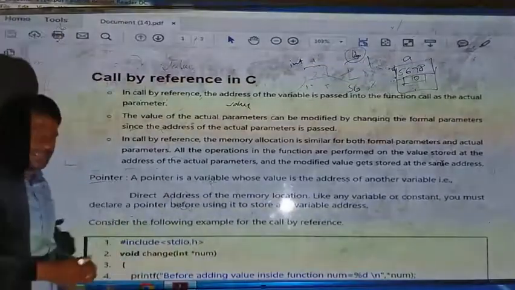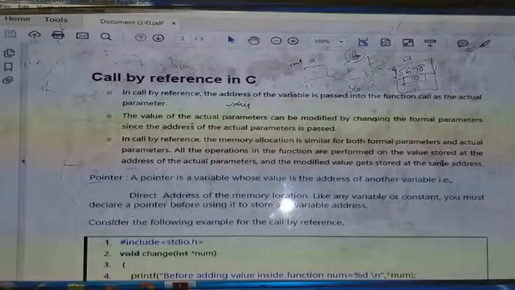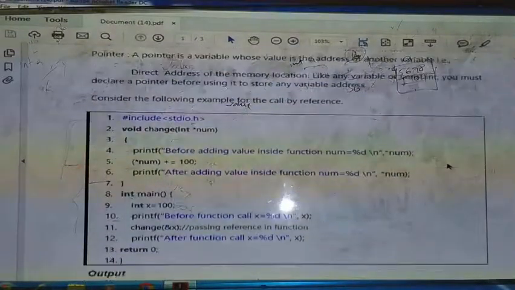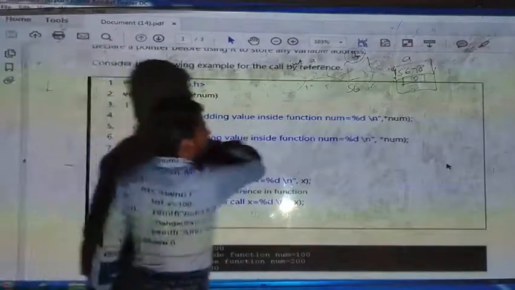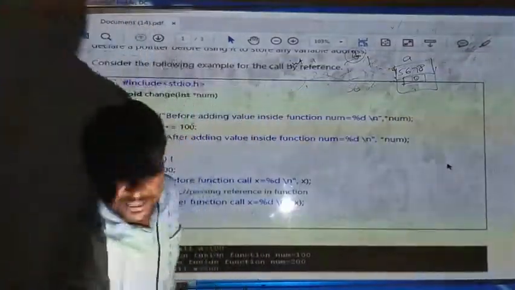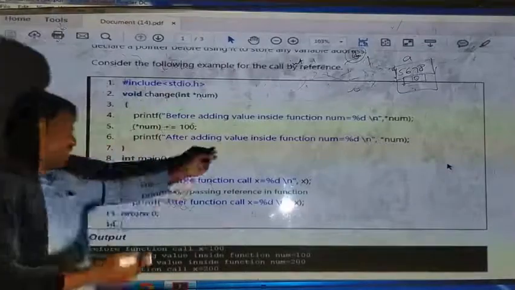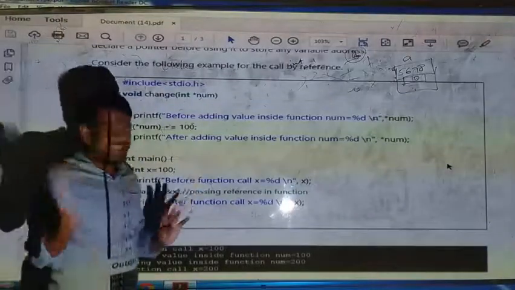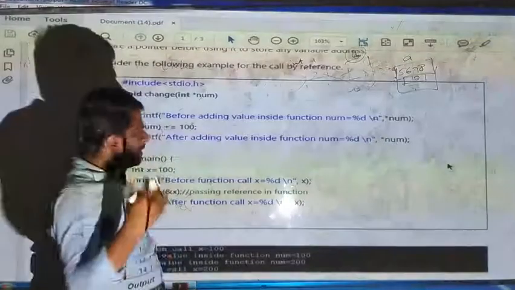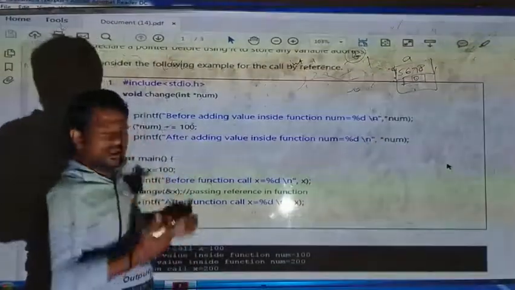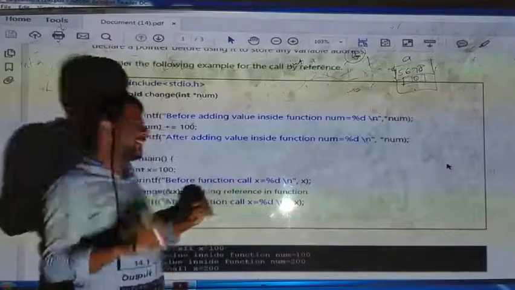Now let us see the program. As we did in call by value, the same we are performing here, and the same output will come, but the modification is here. The output will be obtained by reference of that variable, not by the value of the variable. By reference of the variable, the execution will take place.